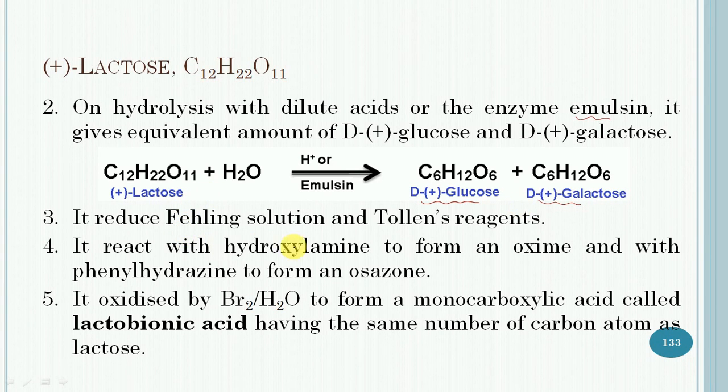It also reacts with hydroxylamine to form an oxime and with phenylhydrazine to form an osazone. It is oxidized by bromine water to form a monocarboxylic acid called lactobionic acid, having the same number of carbon atoms as lactose.